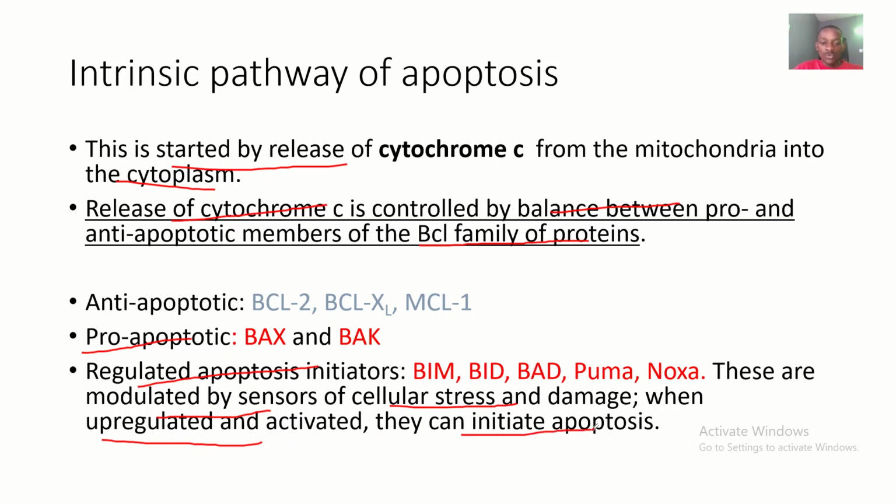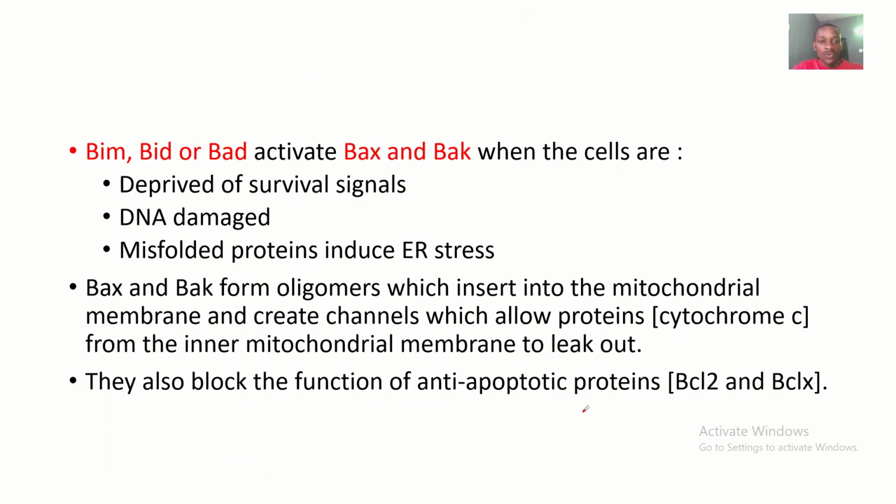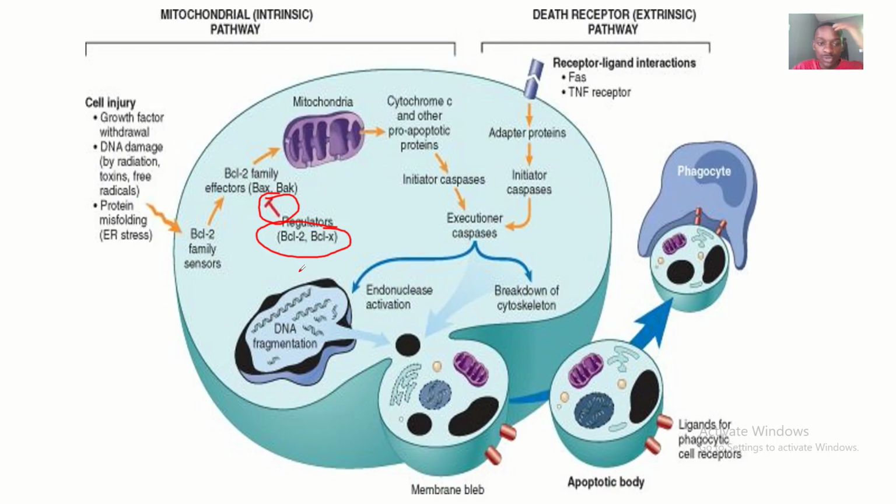We said that BIM, BAD, and BID activate BAX and BAK. This happens when cells are deprived of survival signals, when there's DNA damage, and when misfolded proteins induce endoplasmic reticulum stress.